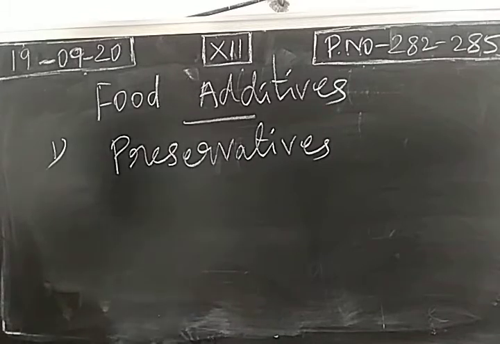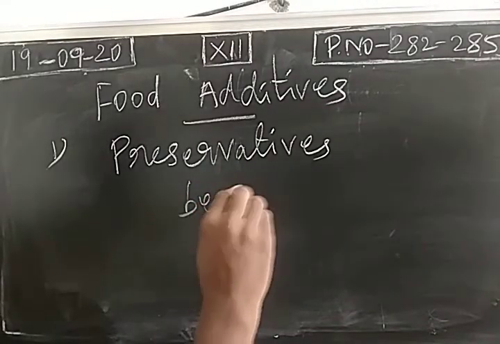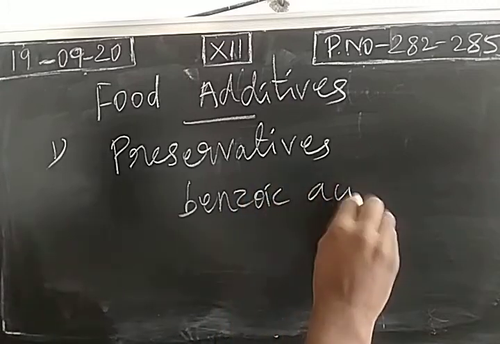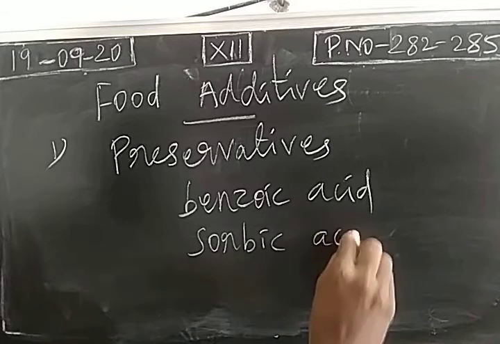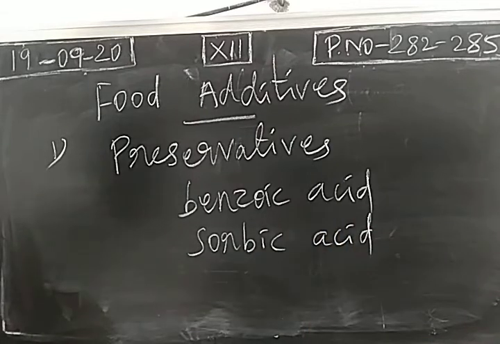The common examples are benzoic acid and sorbic acid. These acids and their salts are used as preservatives. Many examples are given in our book. The salts of benzoic acid and sorbic acid are used as preservatives to kill microorganisms like fungi, yeast and bacteria.